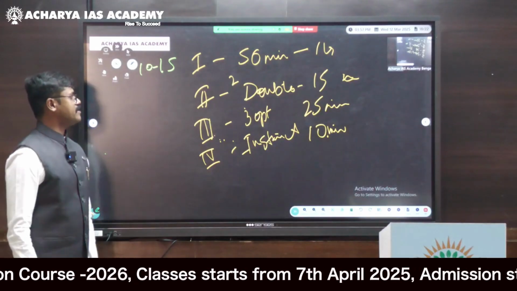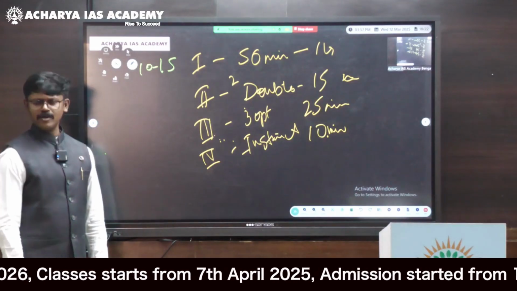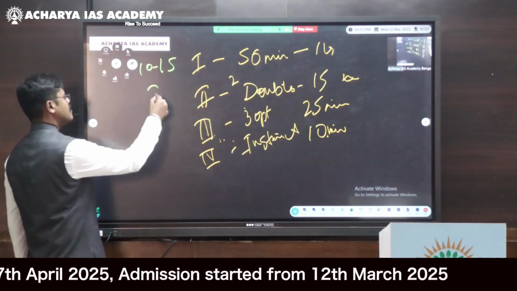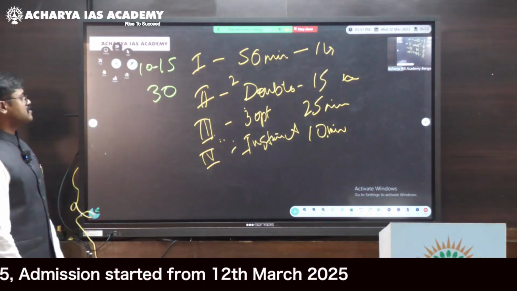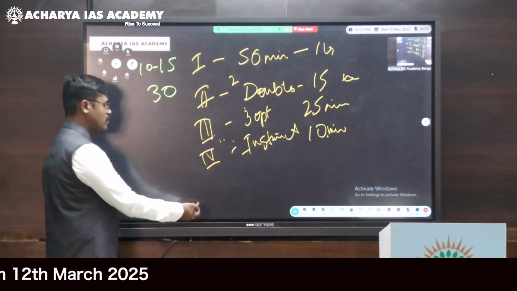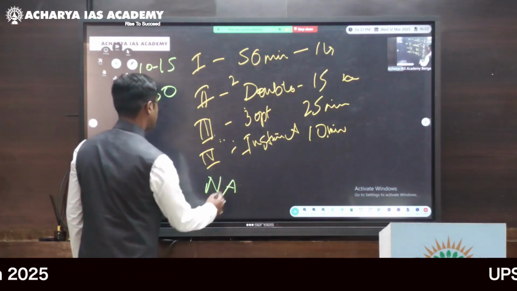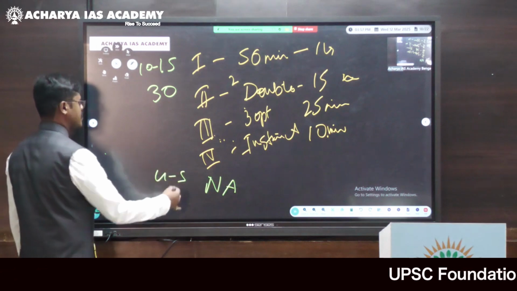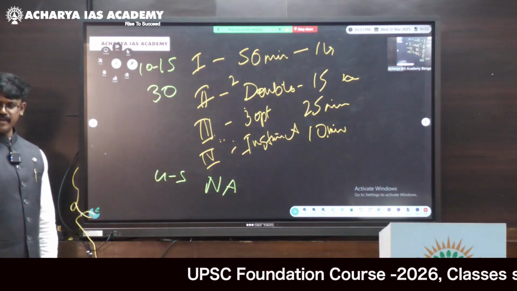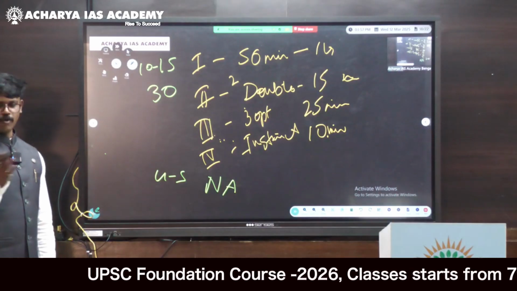So in the second round, roughly there will be around 30 questions, ideally 25 to 35 questions. So ideally I'm taking 30 questions. So how many questions remaining? 45 is done. Remaining is these. Let us say there are not attempted questions. Let us say 4 to 5 are not attempted. And instinct based, how many? Let us say maximum 5, maximum 8, not more than that.